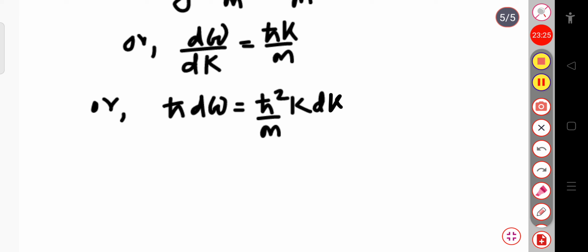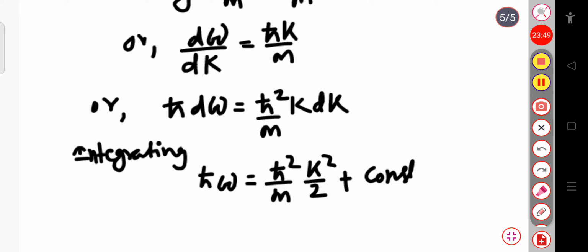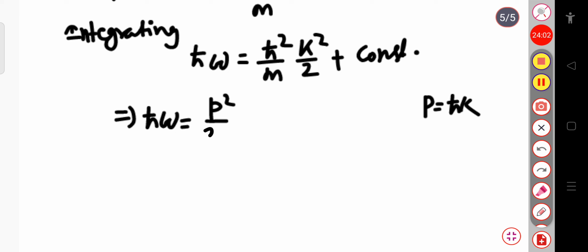If I integrate this expression, I get h cut, the constant, and the integration of d omega will be omega, equal to h cut square by m, the constant, times the integration of k dk, which is k square by 2, plus some integration constant. So basically, with the linear momentum p equal to h cut k, we can write h cut omega equal to p square divided by 2m with some constant.